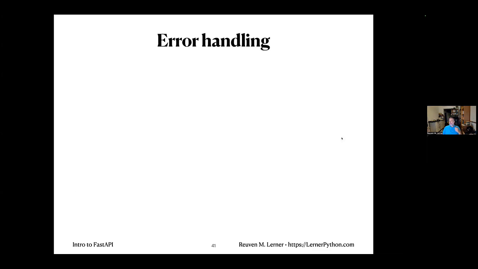Phenomenal error handling. So we see now, I don't have anything more on this slide. Error handling is taken care of in beautiful, beautiful ways then. And we get it back in JSON, which means we can document it in our API documentation, tell people what they're going to get.